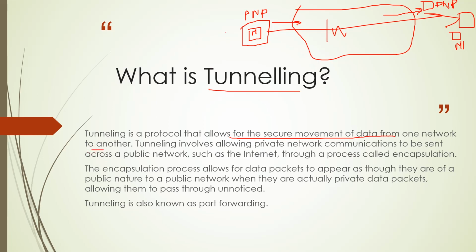This is one network, N1, this is the public network, this is N2, and this is N3. Tunneling involves allowing private network communications to be sent across a public network. Our public network here is the internet, and encapsulation is used to allow data packets to appear as though they are of public nature. So inside the internet, which is a public network, it will act as a message of public nature, and in this way tunneling is done.